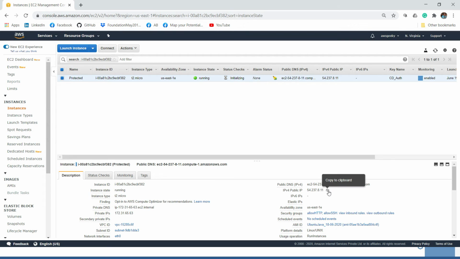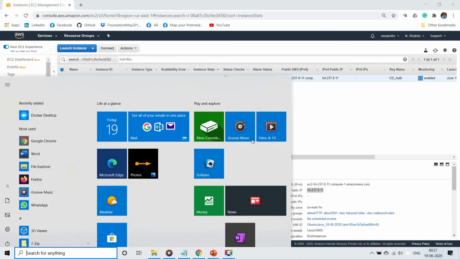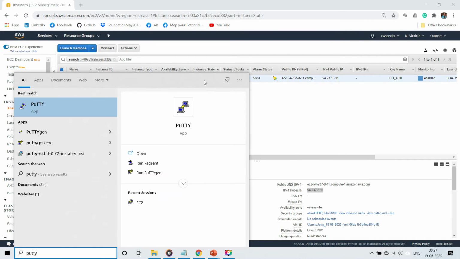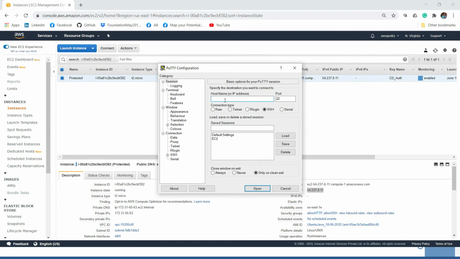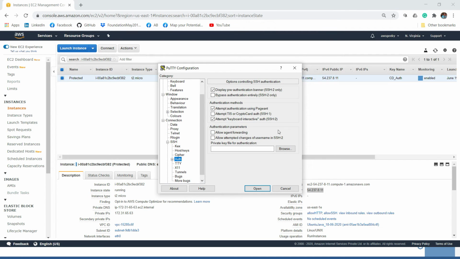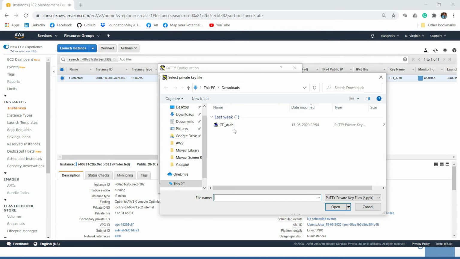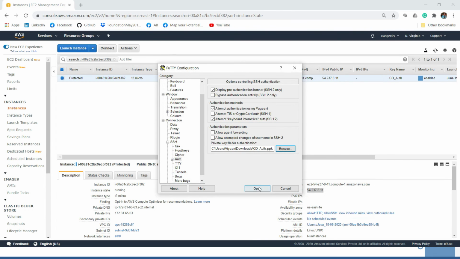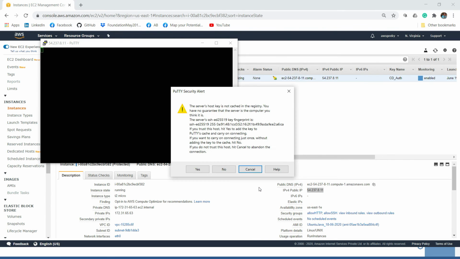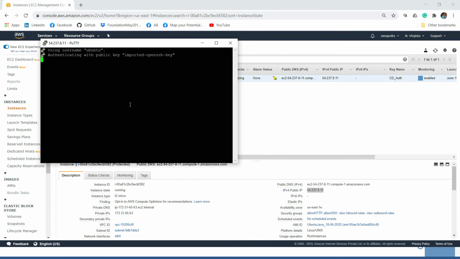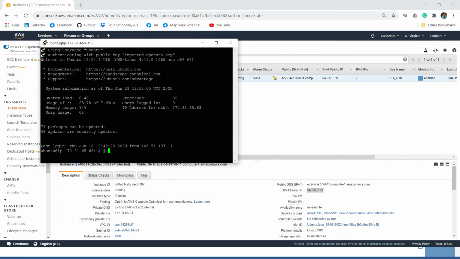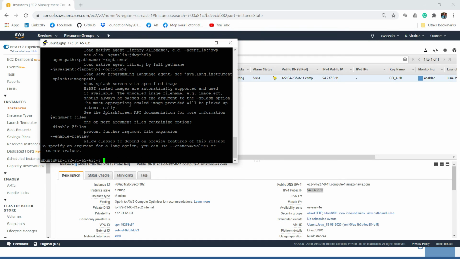Let me copy this IP address. Let me quickly go to PuTTY, Ubuntu @IP address, SSH auth, cd open. Okay, so let me quickly check whether Java has been installed. Yes friends, as you can see, the Java has already been installed.